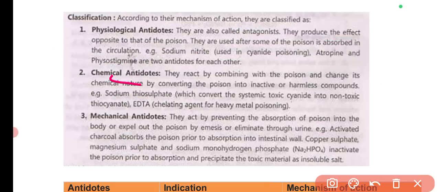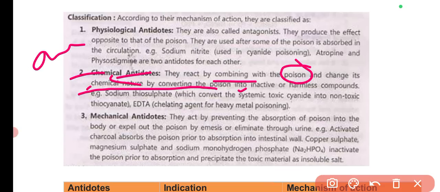In chemical antidotes, what happens? These basically combine with the poison and change its chemical nature by converting the poison into inactive or harmless compounds. Similar terms like chemical antagonism I have explained in the pharmacology section as well, and we will discuss these things later as well.